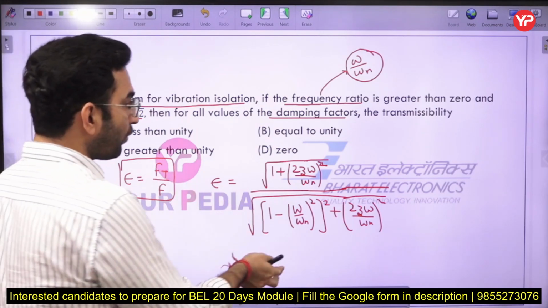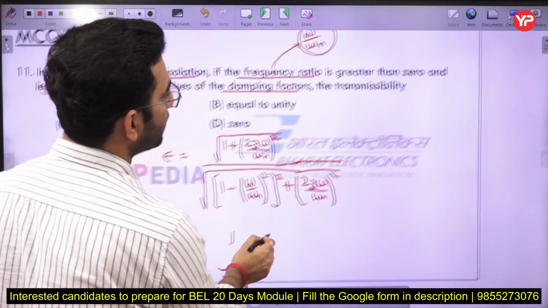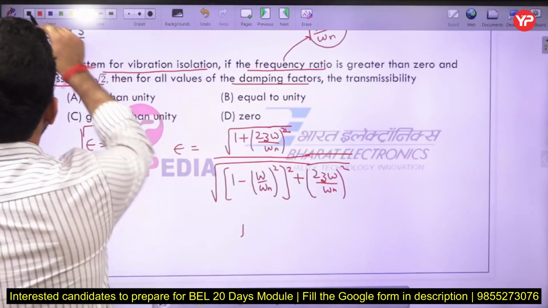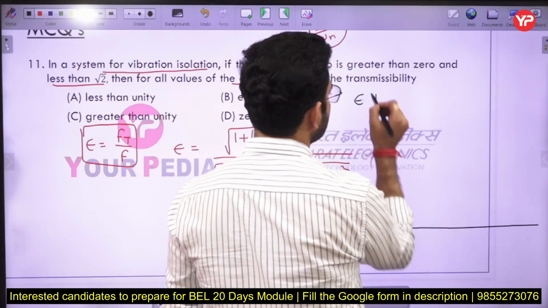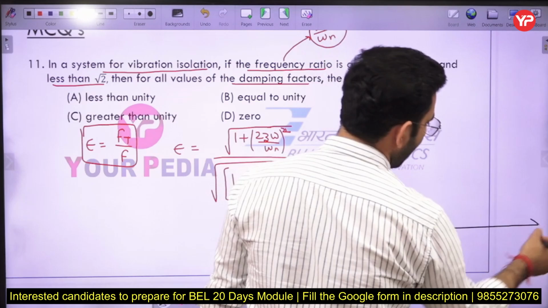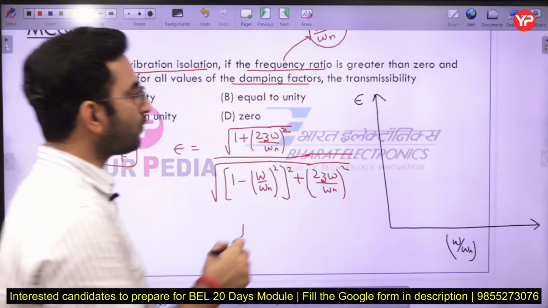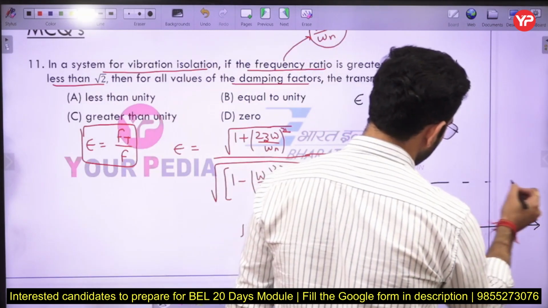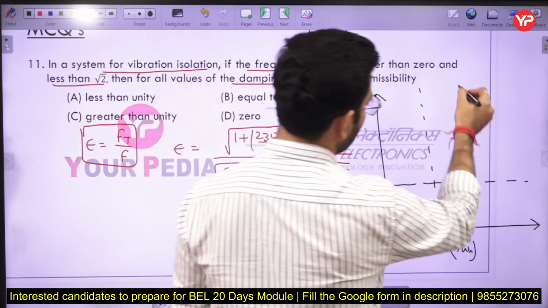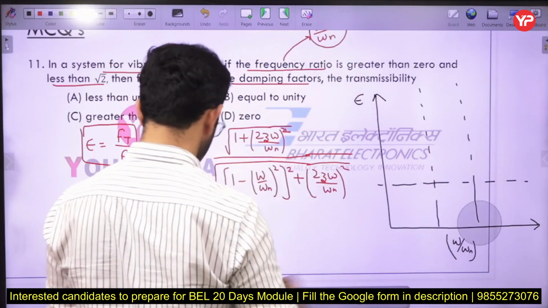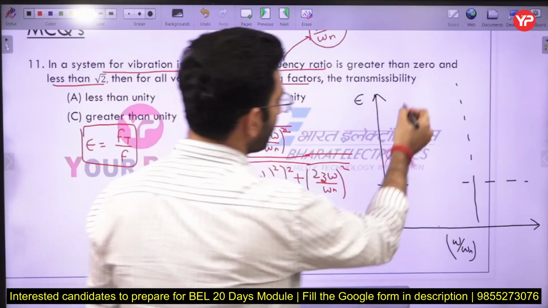Now if you plot a graph here, just wait a minute, I don't have so much space here. Okay, so if I create a graph between the transmissibility and the frequency ratio, omega by omega n, in that case the graph is plotted something like that here.